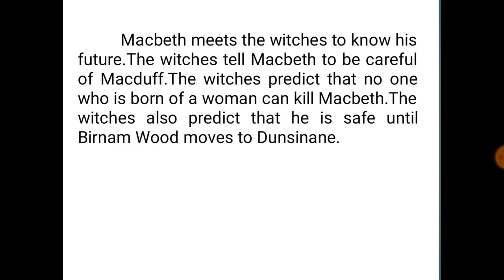The witches tell Macbeth to be careful of Macduff. The witches predict that no one who is born of a woman can kill Macbeth. The witches also predict that he is safe until Birnam Wood moves to Dunsinane.